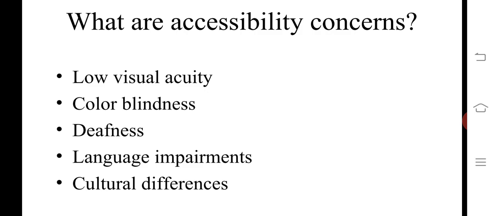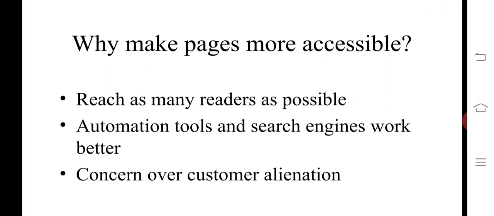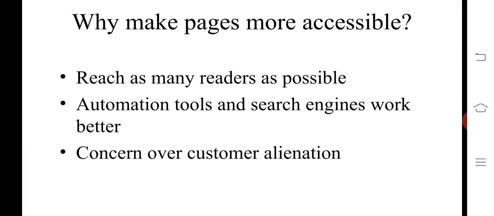Deafness also is very difficult. So because of this, these four accessibility concerns are very important. We need to make the page more accessible.